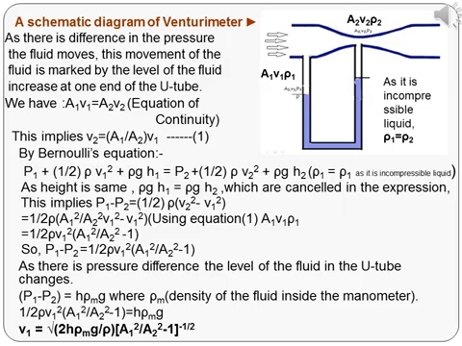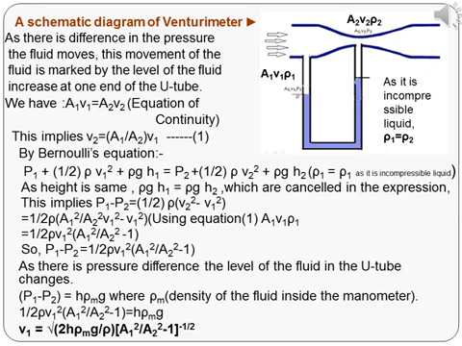You should see that as there is change in the pressure or there is a pressure difference, the level of the fluid in the U-tube or the manometer changes. We know that P1 minus P2 is equal to H rho m G, where rho m is the density of the fluid inside the manometer. Then we can write as P1 minus P2, which is 1 by 2 rho V1 square into A1 square by A2 square minus 1 is equal to H rho m G.